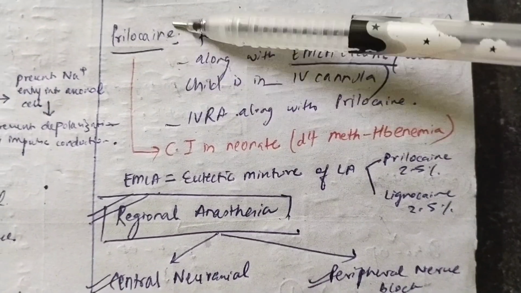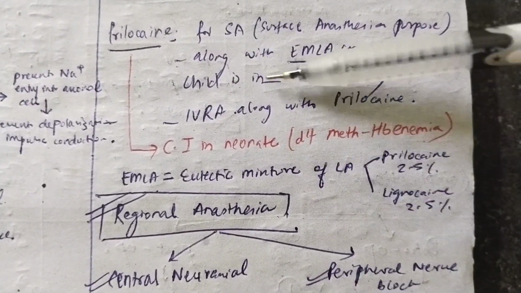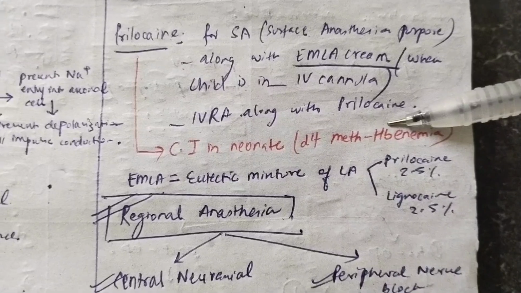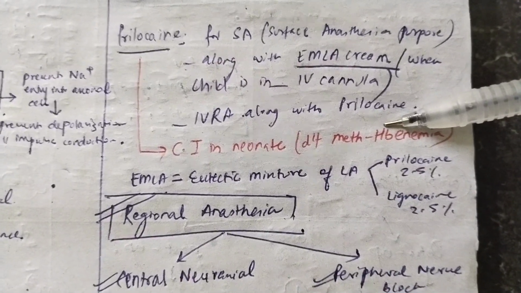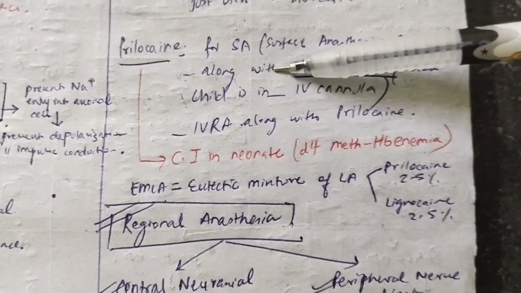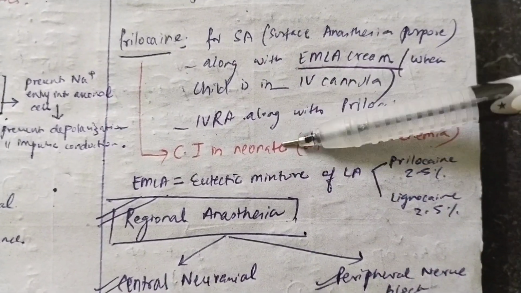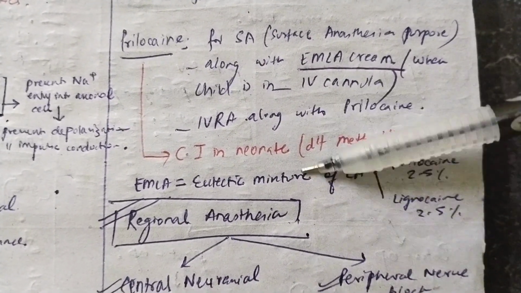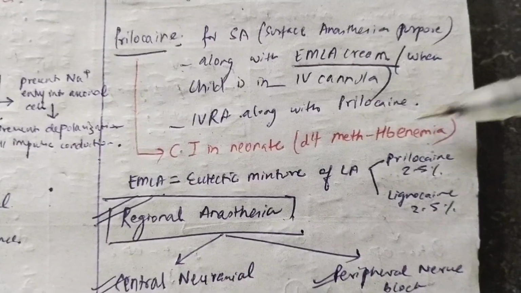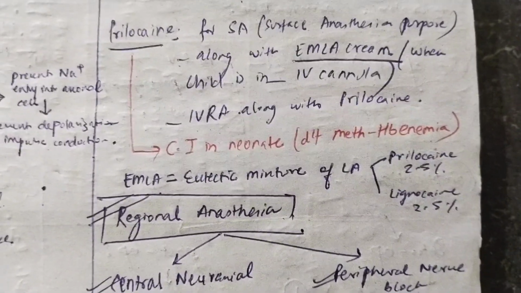Okay, and the third point you have to know about prilocaine is that it is used in IVRA along with lignocaine. Correct? So 3 things about prilocaine: the EMLA cream usage, it is used as a surface anesthesia, and third, it is used in IVRA. Now you should remember that prilocaine is contraindicated in neonates. It is written in red. Why? Because it causes methemoglobinemia.